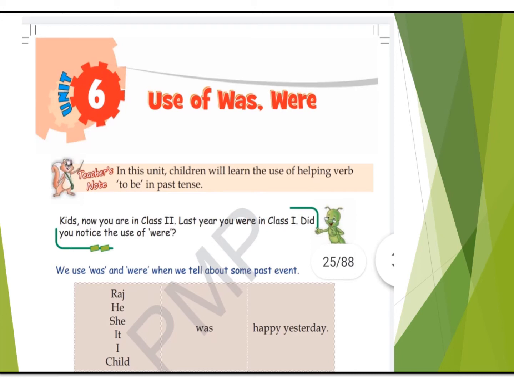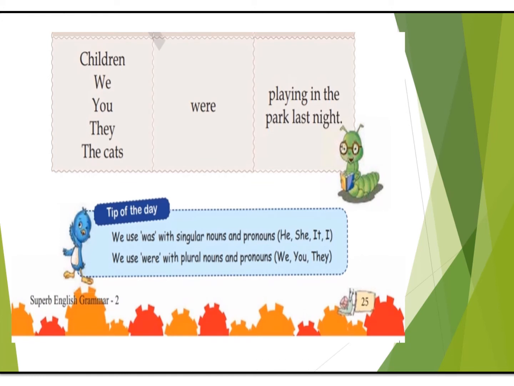Here you can see Raj, he, she, it, I, child. They all are depicting a singular number, one person. Singular noun or pronoun when we are talking about, we use was. Let's come to were. Children were playing in the park last night. We were playing in the park last night. You were playing in the park last night. They were playing in the park last night. The cats were playing in the park last night. So here if you observe, they are all plurals, and with plurals we have used were.